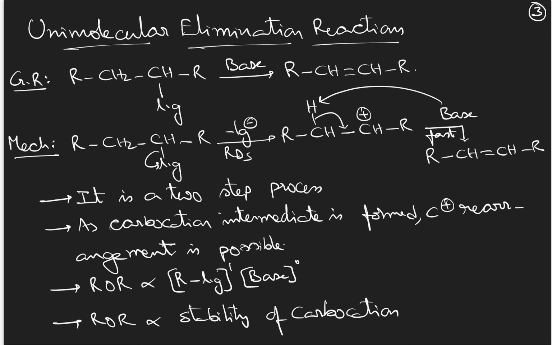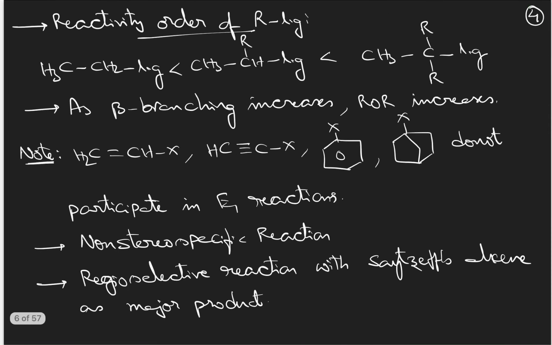Rate of reaction is directly proportional to the stability of the carbocation. The more stable the carbocation, the lesser the activation energy needed. Therefore, the RDS will happen a little faster. Suppose formation of a primary carbocation takes 1 hour. If it can form a secondary carbocation, it will take only 50 minutes. So 10 minutes is decreased. That means a slow step became a little better. That is how the stability of carbocation can influence the rate of reaction.